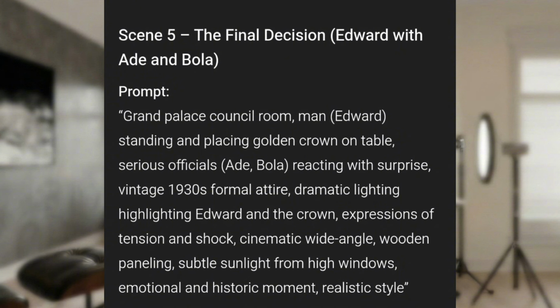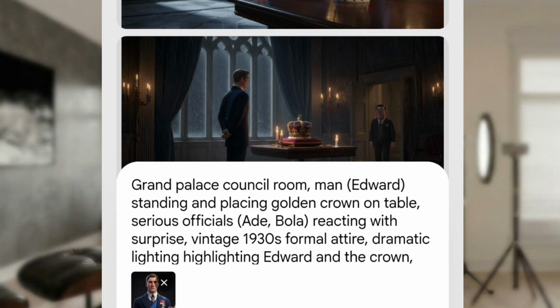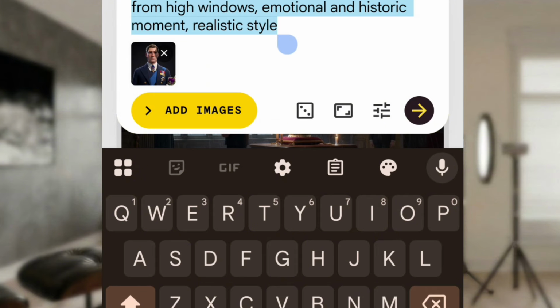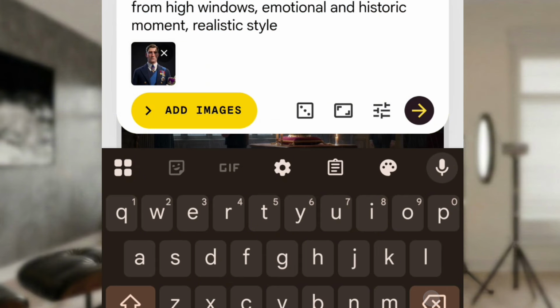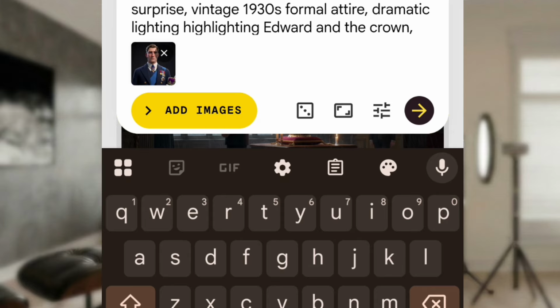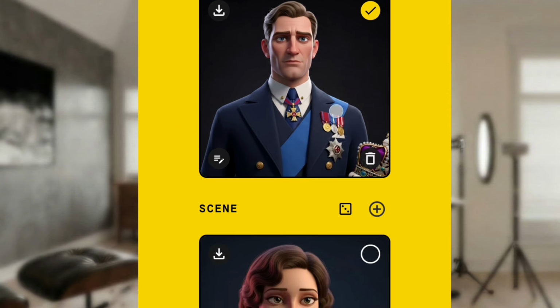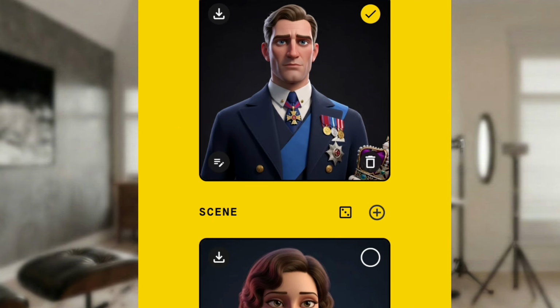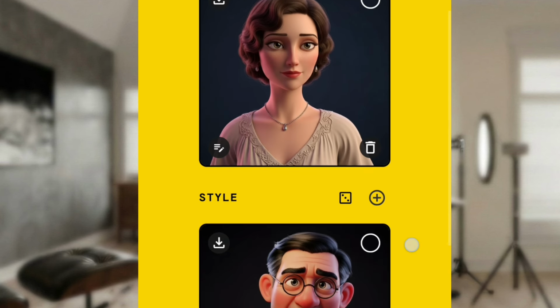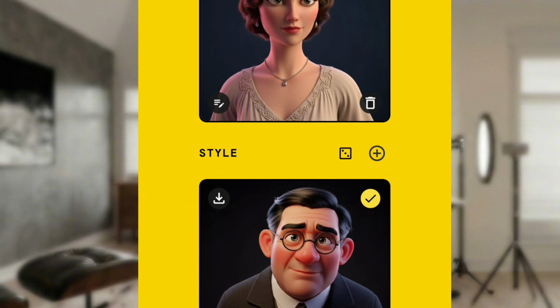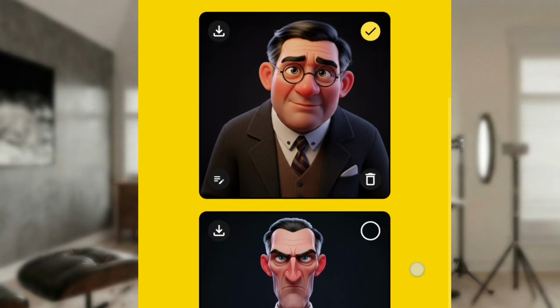So now let's go back to Wix. When you're back to Wix and you paste the prompt, I've already copied it initially, so I pasted it, which is this. Good. When you paste the prompt, you know, normal way to go select your images, the characters you want there. We have Edward, which is ticked, so no need on ticking. We have Bola. Bola is the third person, which is this man. Then we have Ade, which is this fourth person, this old man.